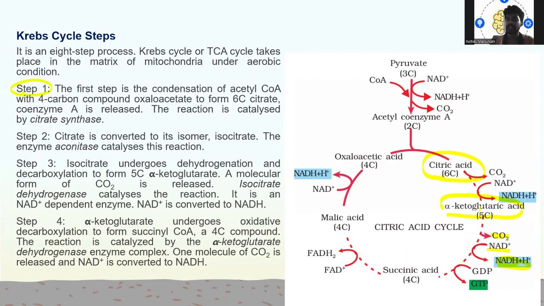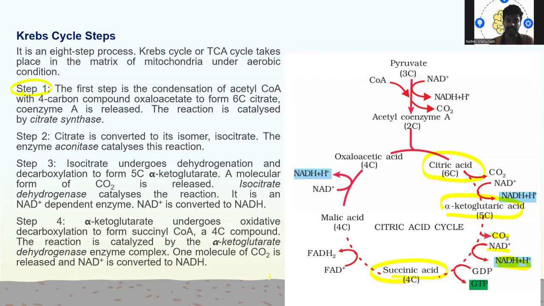In step 4, this alpha ketoglutaric acid undergoes oxidative decarboxylation to form succinyl CoA, a 4C compound.